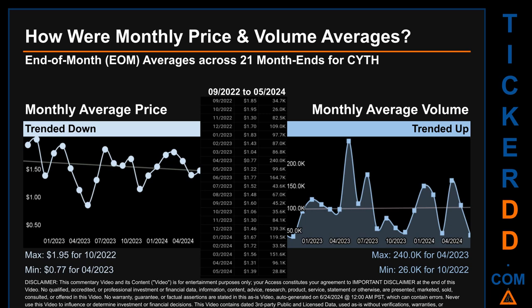The maximum end-of-month average price was $1.95 for 10/2020 seconds, while the minimum was 77 cents for 04/2023. Looking at volume, 04/2023 and 10/2020 seconds respectively saw the highest and lowest monthly average volume at 240,000 and 26,000.